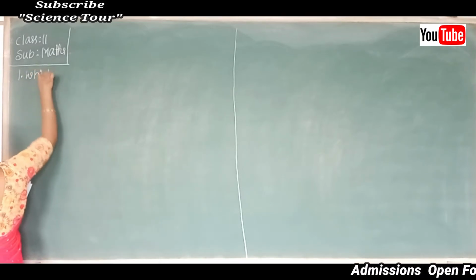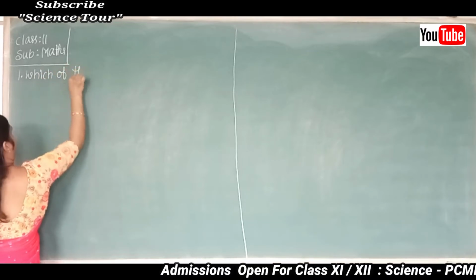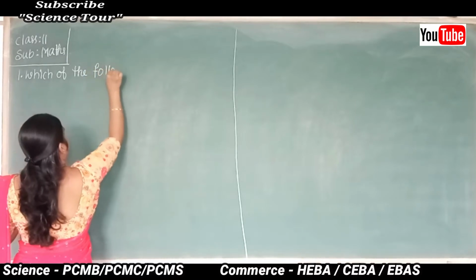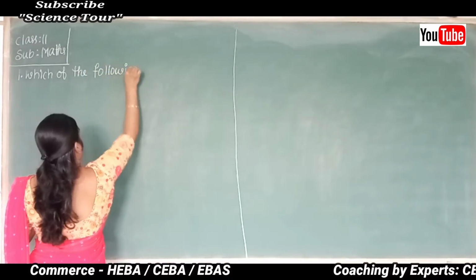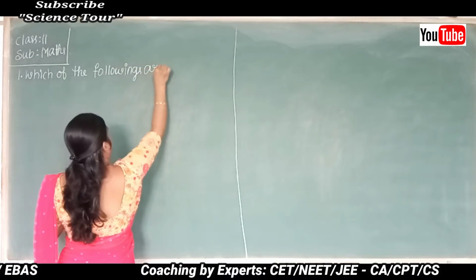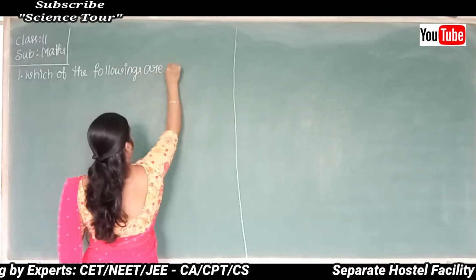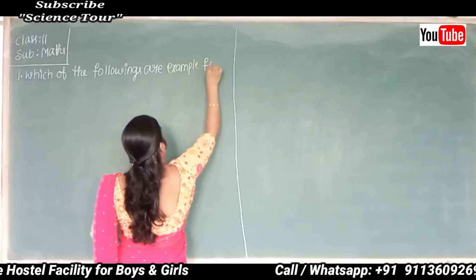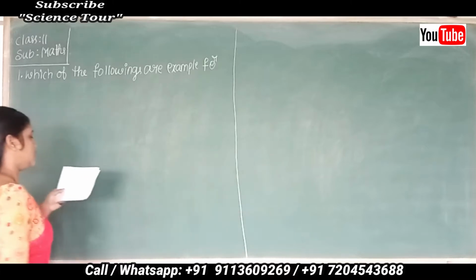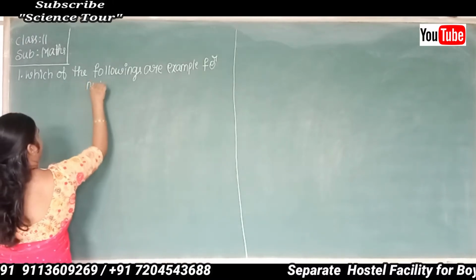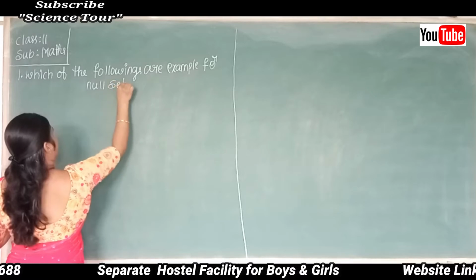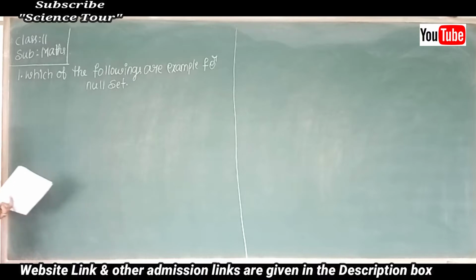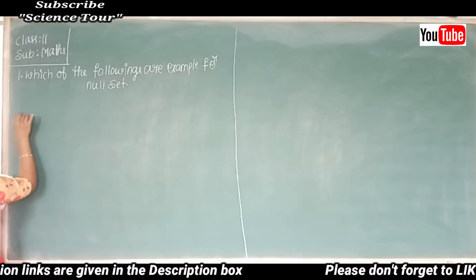Which of the following are examples for null set? Now the first problem I'll consider.